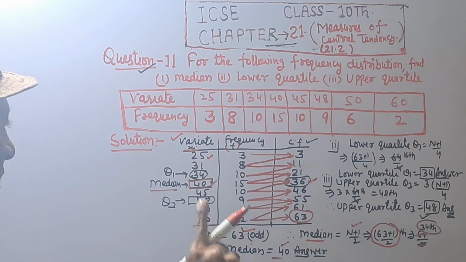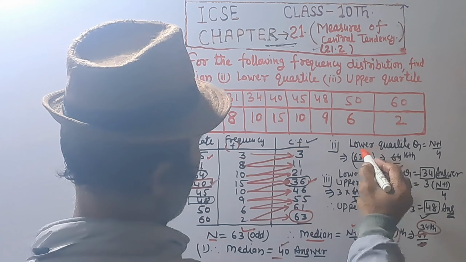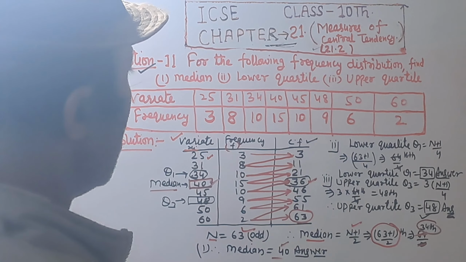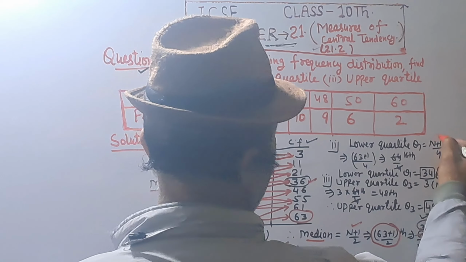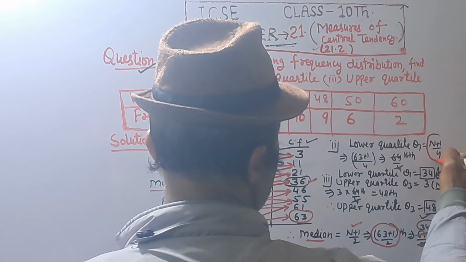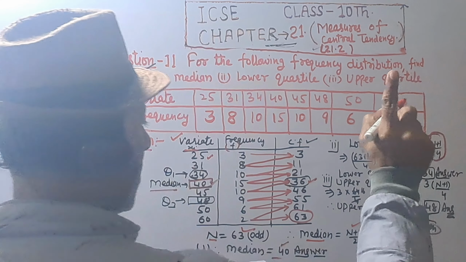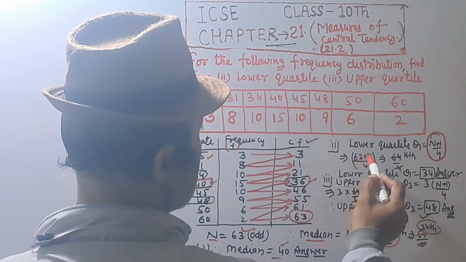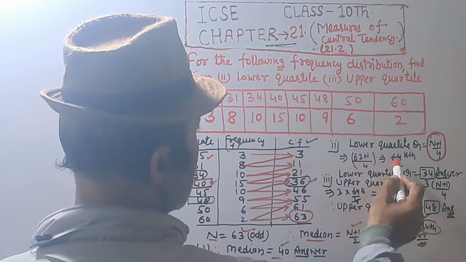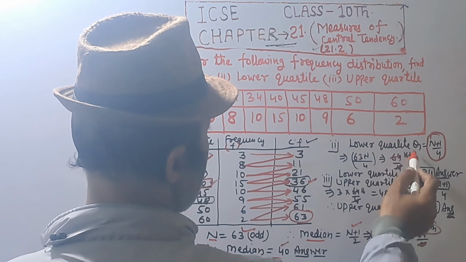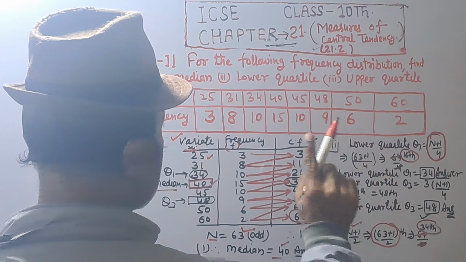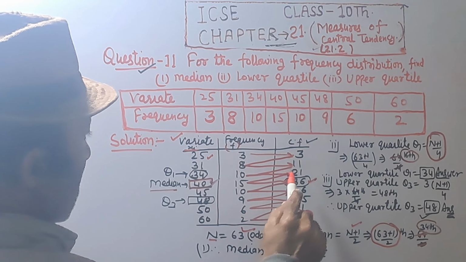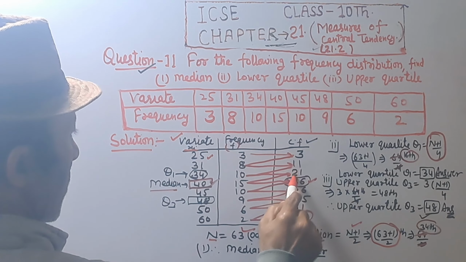And second part, lower quartile. Lower quartile is denoted by Q1, and formula equal to, if n is odd, then Q1 equal to n plus 1 divided by 4, that is equal to 63 plus 1 upon 4, 64 upon 4, that is 16th term. 16 lies in cumulative frequency 12 to 21.